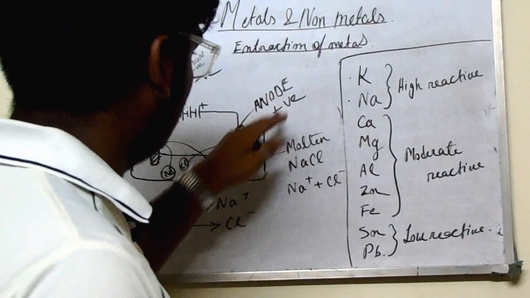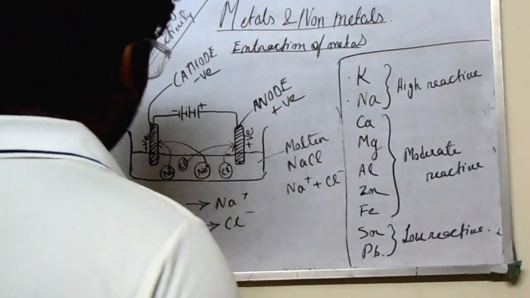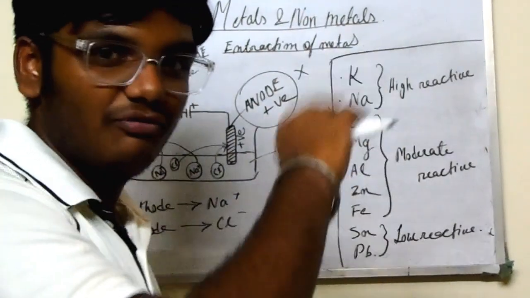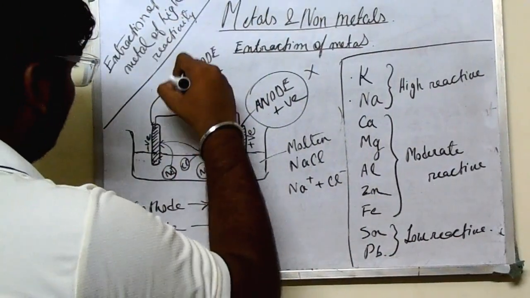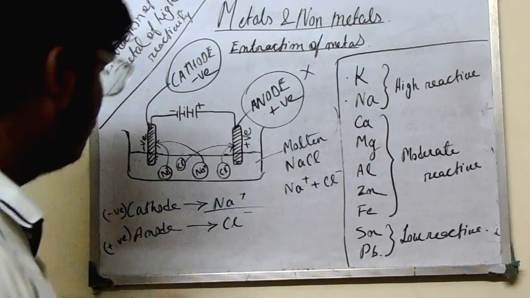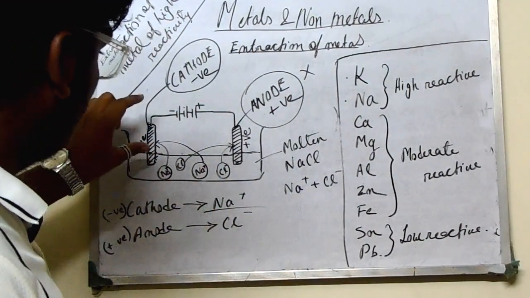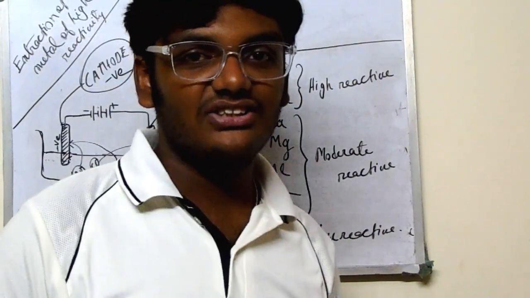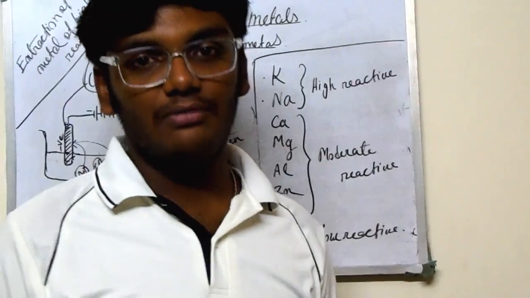We don't need to look at the anode portion. We don't need chlorine, we need sodium at the cathode. Sodium is restricted to the cathode bar, and through the cathode bar we can extract pure sodium.